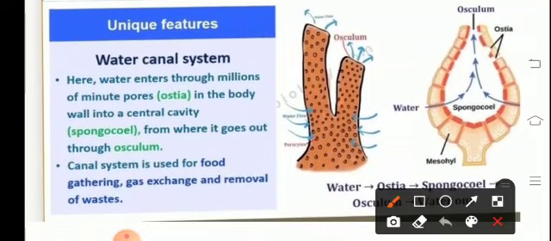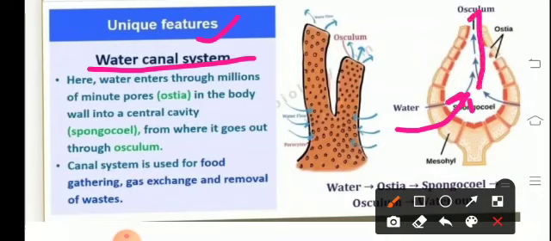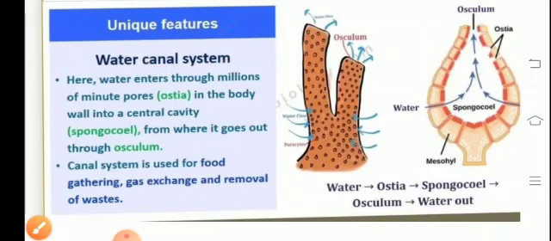Talking about the unique feature of the poriferans, they've got the presence of a water canal system. The Porifera, as the name suggests, have many pores throughout their body, which are referred to as the ostia. Through these pores, the water, along with the food particles, moves into the cavity, which is referred to as the spongocoel. The digestion, which is intracellular, takes place, and the excretion takes place with the movement of water through the osculum. So the water moves in through the ostia by the process of osmosis.